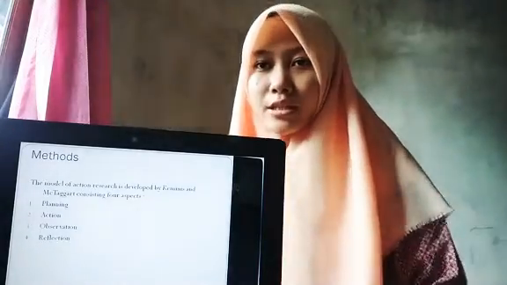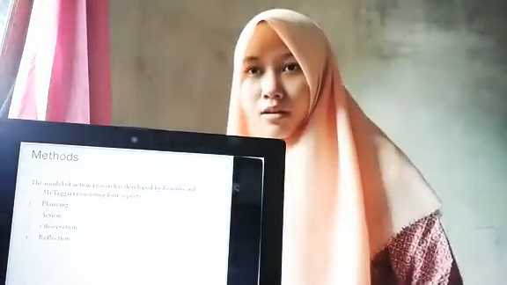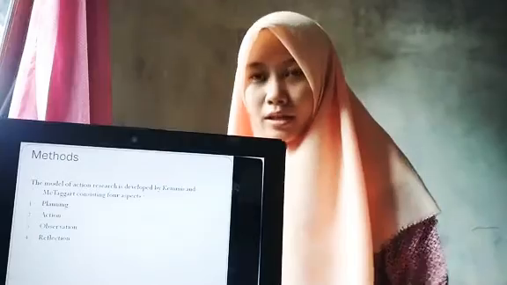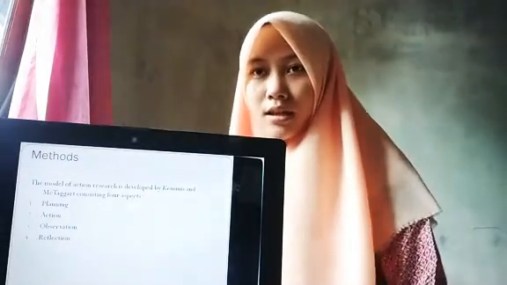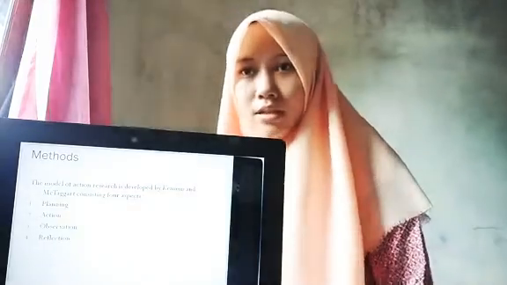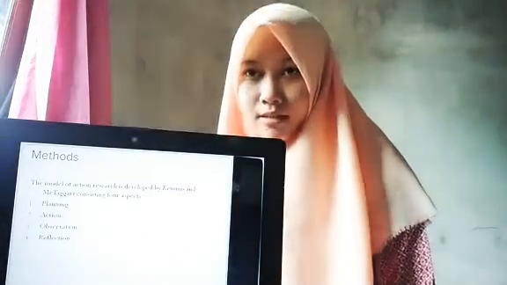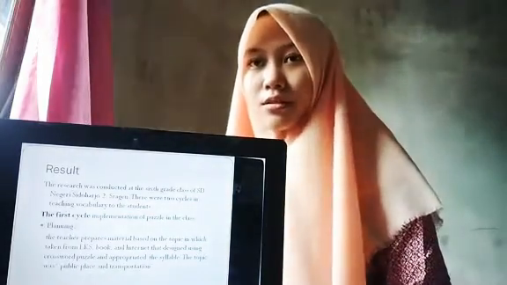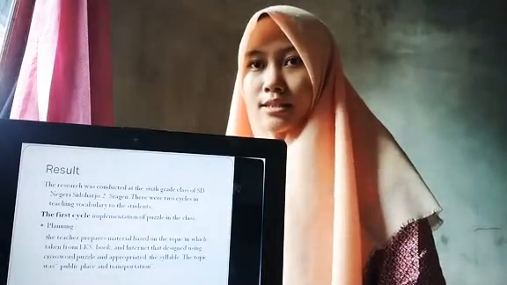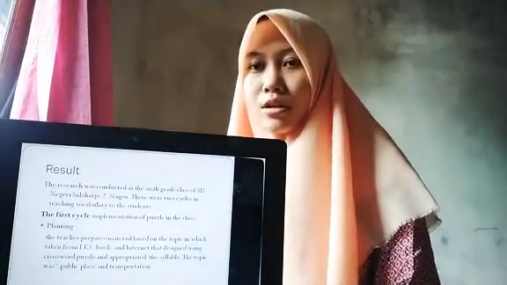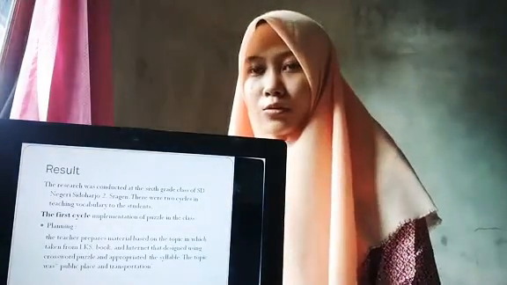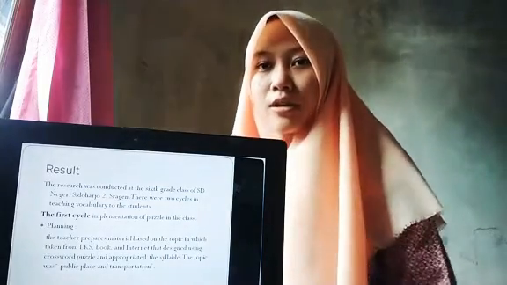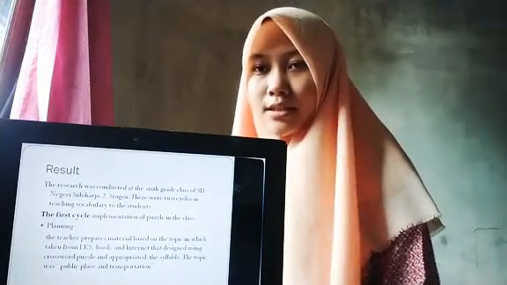4. Reflection. Reflection is to reflect on this effect as the basis for further planning and subsequent critically informed action through a succession of steps. Result. The research was conducted at the 6th grade class of SD Negeri Sidoarjo II Sragen. There were 2 cycles in teaching vocabulary to the students. First cycle, implementation of puzzle in the class.